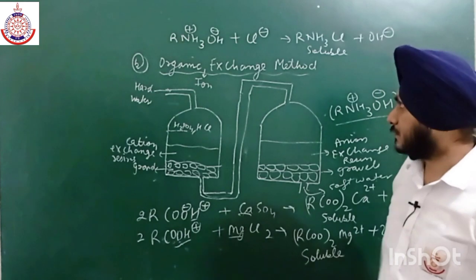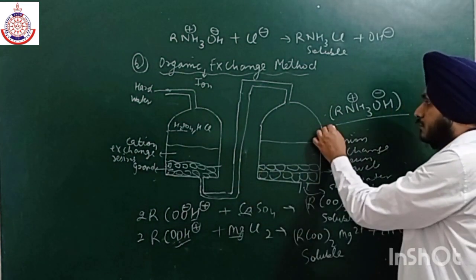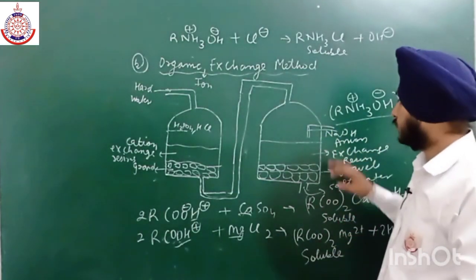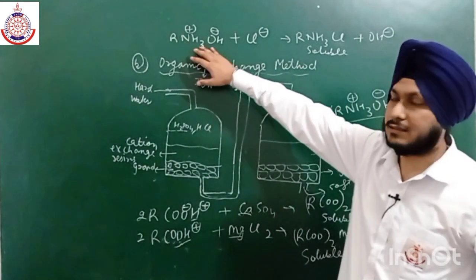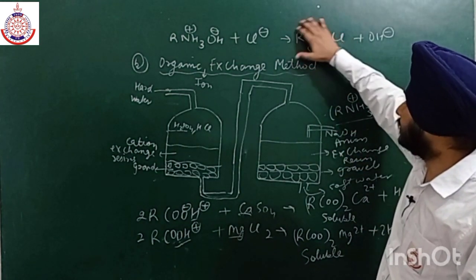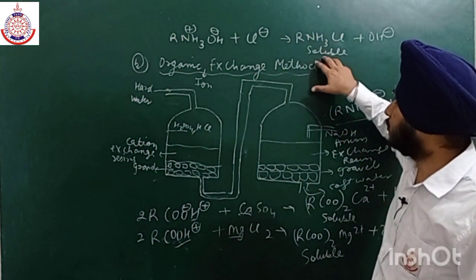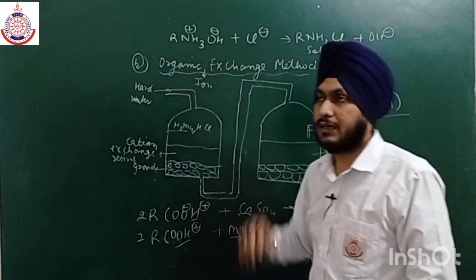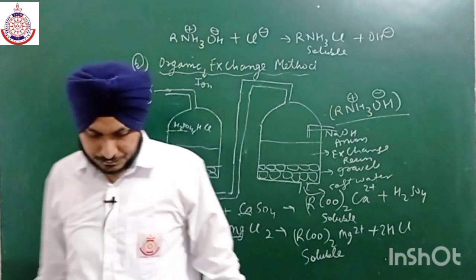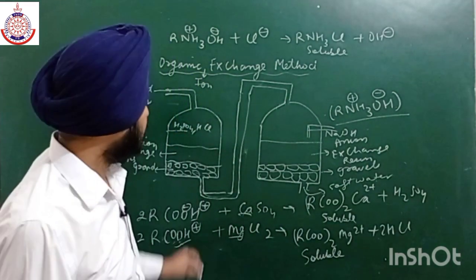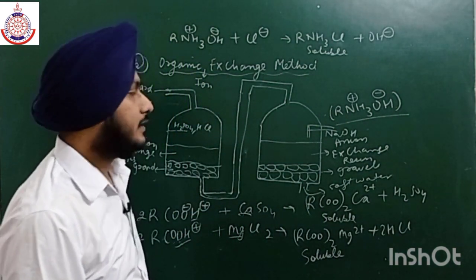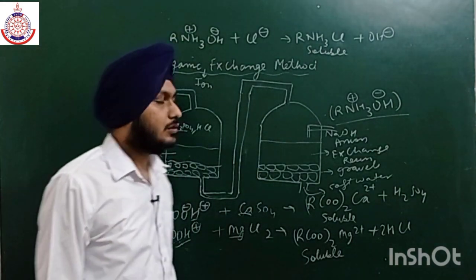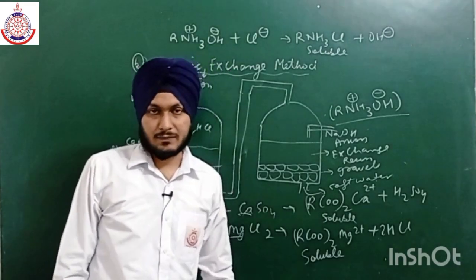Here we have to shower some NaOH to regenerate this anion exchange resin. The NaOH reacts with this soluble salt, and we can easily get the anion exchange resin. This is the most efficient method, the organic ion exchange method. We can easily remove both the anions as well as cations with the help of this method.